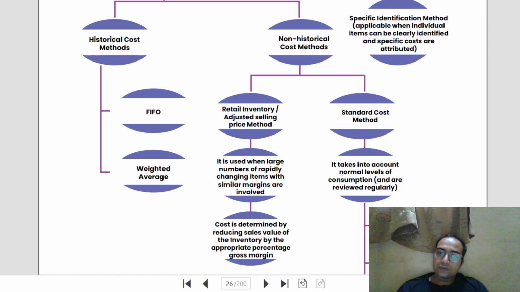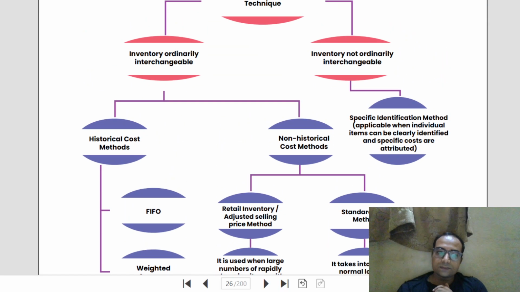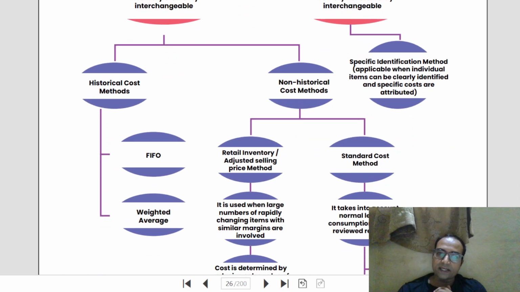All right. So the standard cost method is also there. You know standard cost. We take the historical basis and arrive at the standard cost, what would be the standard cost and all. So these are the important techniques.